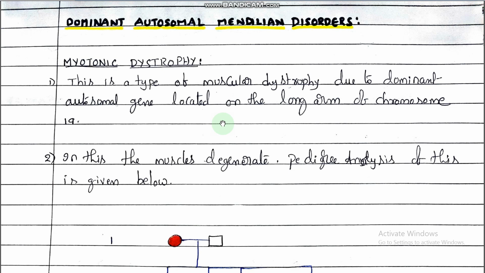Dominant autosomal. Autosomal means what? Apart from the sex chromosomes, all the remaining chromosomes are autosomal chromosomes. In that, dominant means what? Do you remember the law of dominance? In case of heterozygous condition or homozygous condition, only the dominant is expressed. For example, capital T is present, that is tall, homozygous. In the heterozygous condition, capital T and small t are present, that is also tall only.